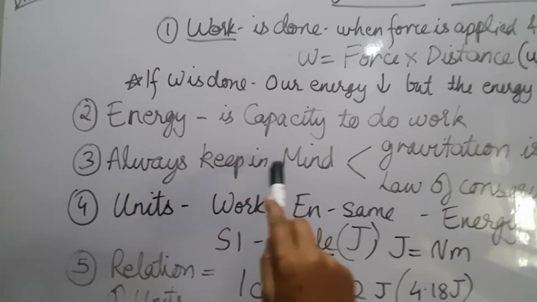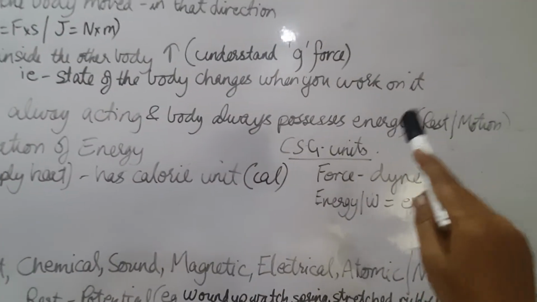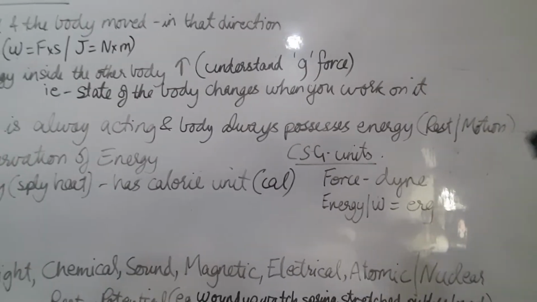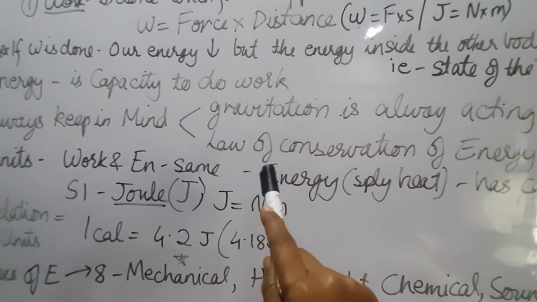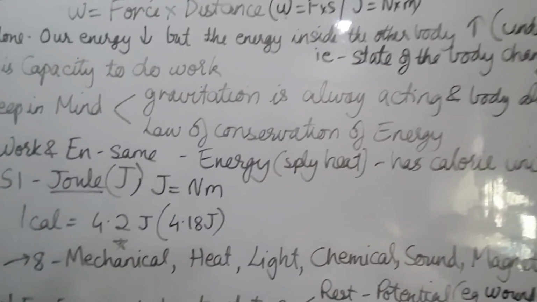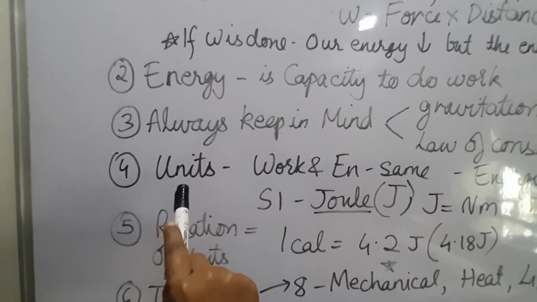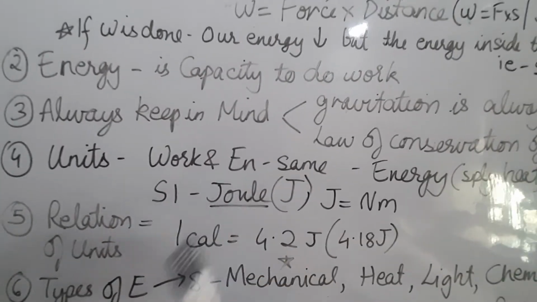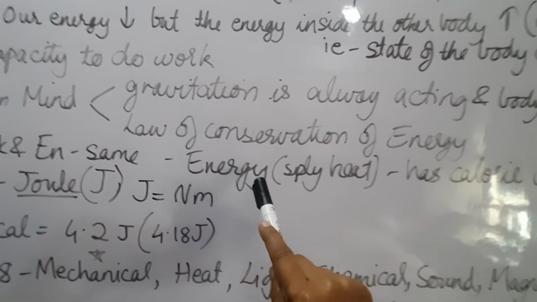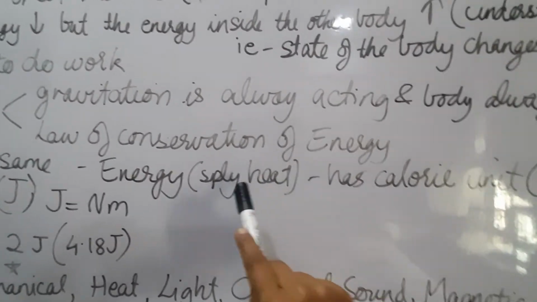Now always keep in mind two things, that gravitation is always acting on the body and the body possesses some energy during rest as well as motion. Also another concept to be always kept in mind is the law of conservation of energy. Energy is always conserved. Next point is the units. Work and energy have the same unit, that is joule. But the other unit for energy is calorie. Especially for heat we use calorie.